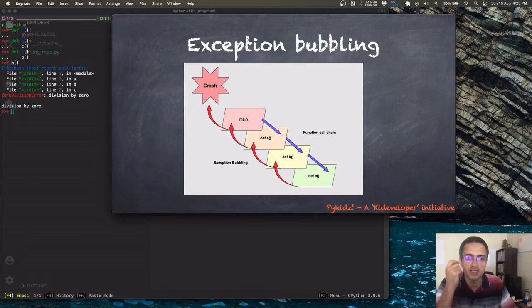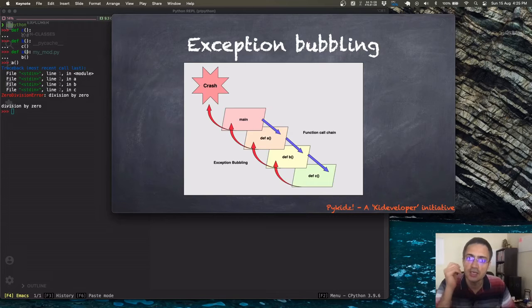Now let us look at what is happening in the case of an exception, which is what this red thing is. And this is what you can see here also. The exception actually happens in the function C, but since C is not doing anything about it, the exception moves down the stack, and it goes to B. Very similar to how the normal control goes back to the caller.